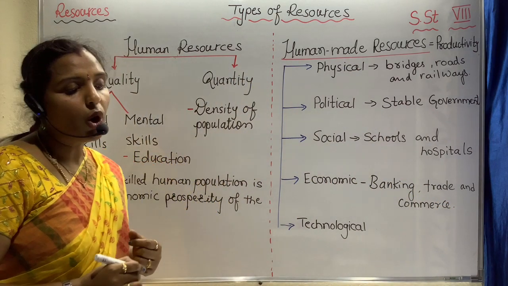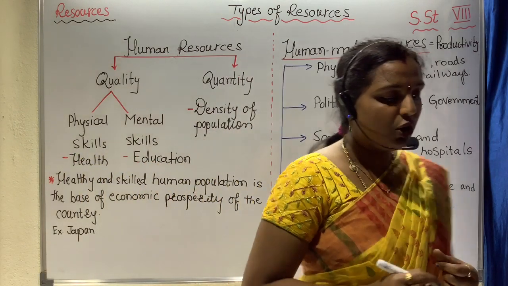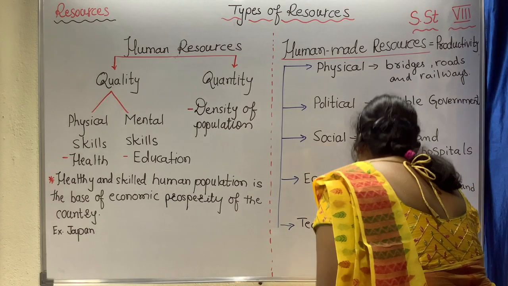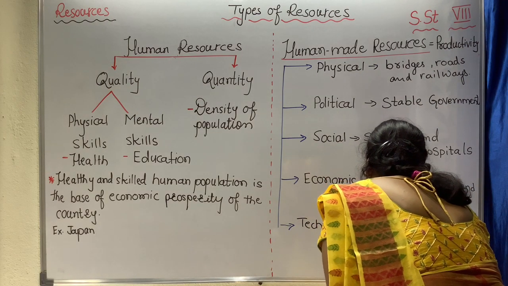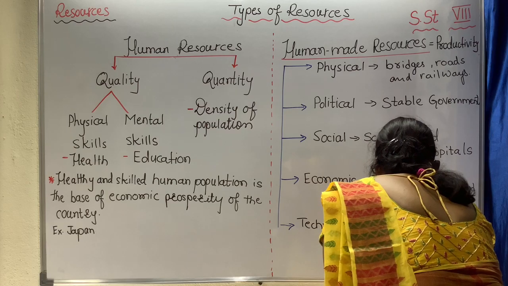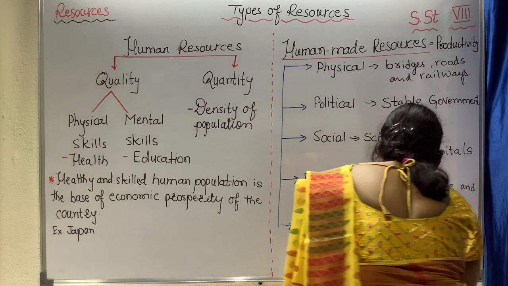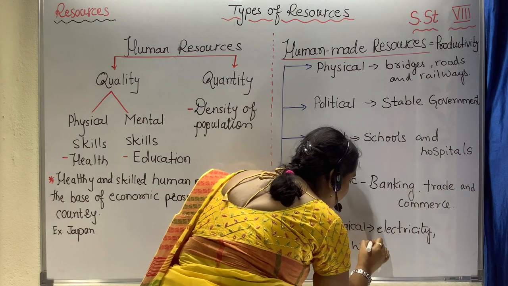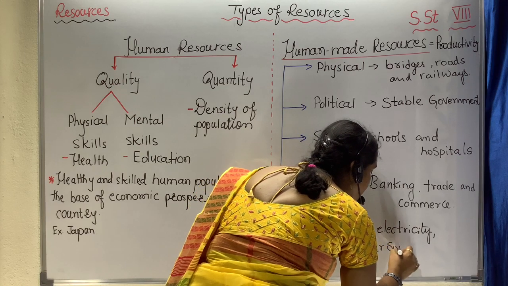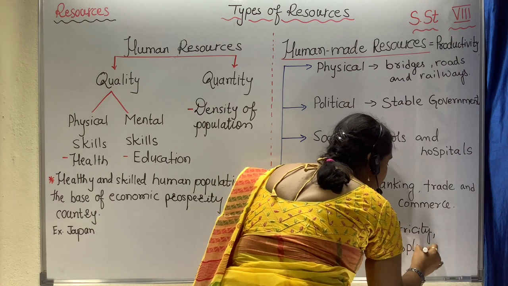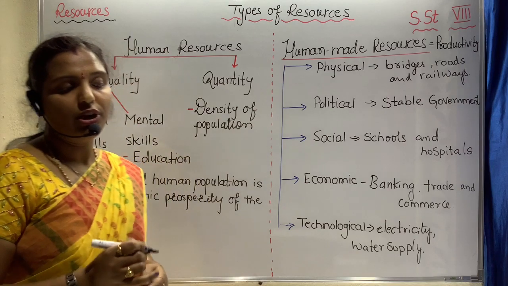Finally, technology. That means what technology is involved: electricity, water supply, which come under the various technology.